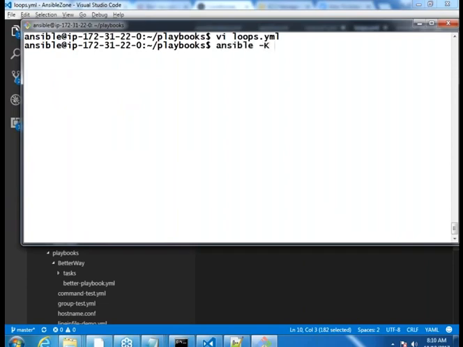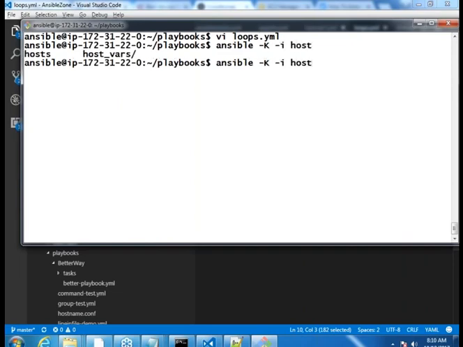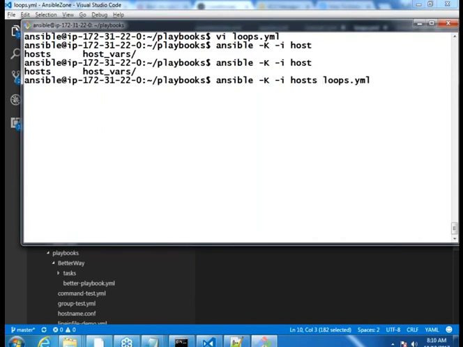I'm not going to give the host file; even if I give it, there is no difference because the file is the same. Okay, and then ansible-playbook. Yes. Messed up completely, right? Okay, fine.